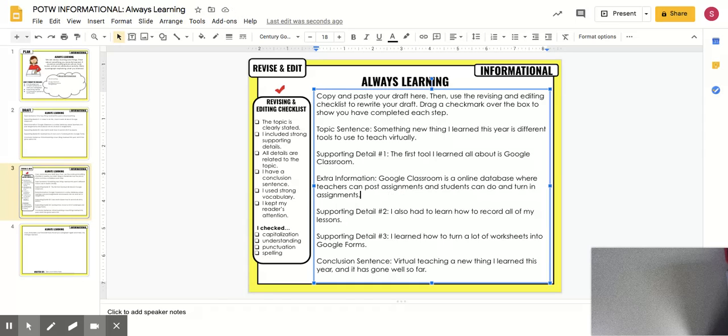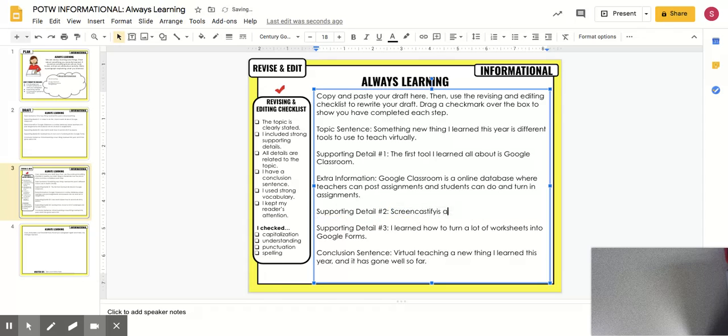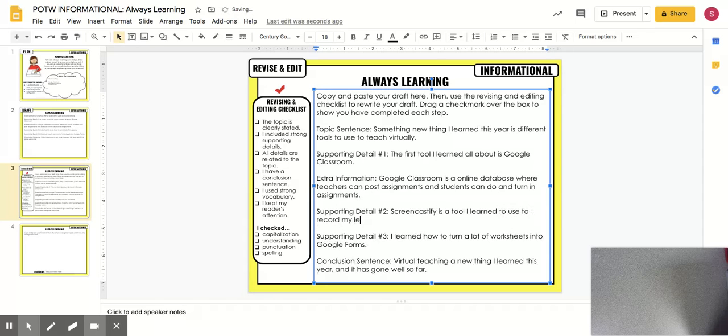Google Classroom is an online database where teachers can post assignments and students can do and turn in assignments. And then I say, I also had to learn how to record all my lessons. Well, that's not really talking about the tool. So maybe I say Screencastify, which is the one I'm using right now. Screencastify is a tool. I don't want to say learned about again. I just feel like I'm using that word a lot. Well, we can always change it for the final draft. Is a tool I learned to use to record my lessons.